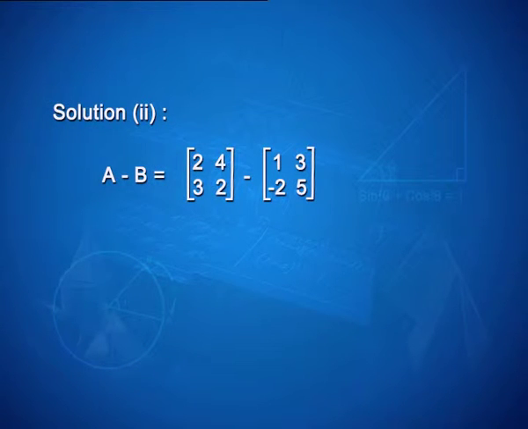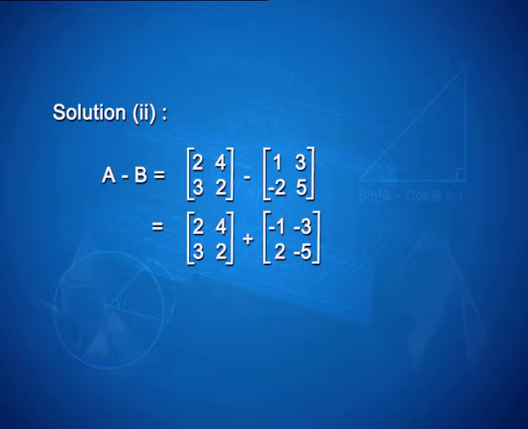Now, to see the subtraction of matrices A minus B, we can write [2 4; 3 2] minus [1 3; minus 2 5]. Subtraction means adding the negative of a matrix, that is [2 4; 3 2] plus [minus 1 minus 3; 2 minus 5]. Now, 2 minus 1 gives me 1, 4 minus 3 gives us 1, 3 plus 2 is 5, 2 minus 5 is minus 3.